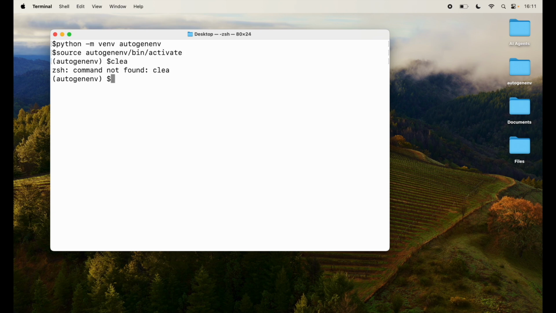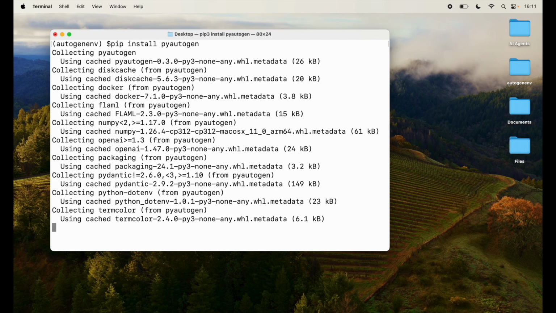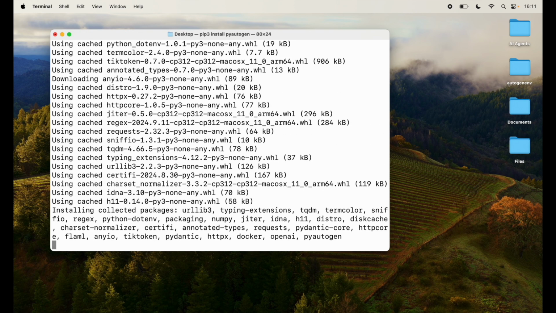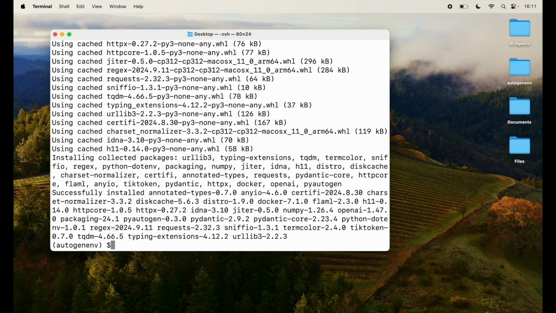First thing that I want to do in this environment is install AutoGen. You can do it by saying pip install pyautogen, and that will install our Python AutoGen. It will take a few seconds. It's not that big, so it should be pretty quick. And once it's done, I'm going to clear it out again.